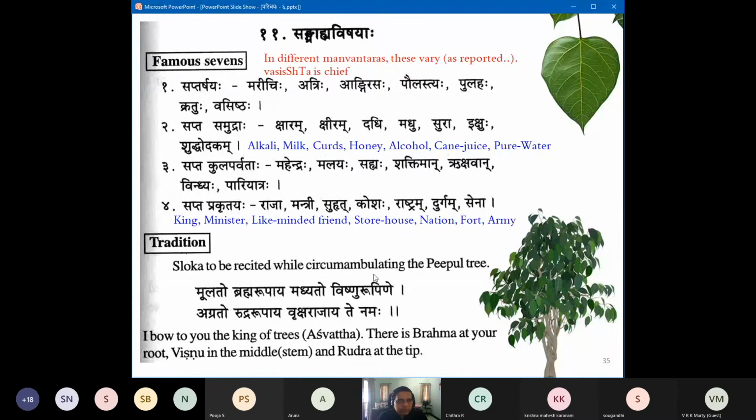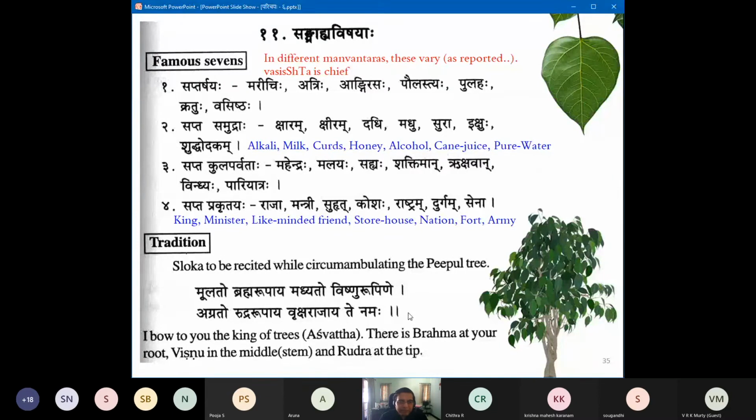Shloka to be recited while circumambulating the peepal tree. I haven't shown really a peepal tree. This one is some different type, not the Indian grand peepal, but that leaf is definitely an Indian peepal. Maybe this is a bit distorted, a potted bonsai peepal. Anyway, Moolato Brahma Rupaya, Madhyato Vishnu Rupine, Agrato Rudra Rupaya, Vriksharajaya Te Namaha.